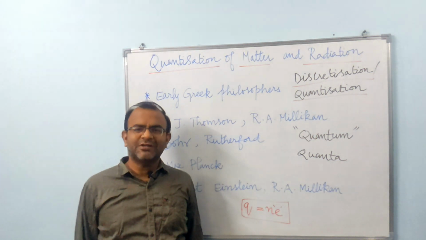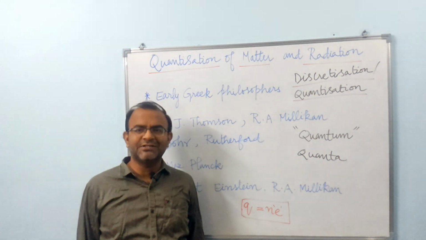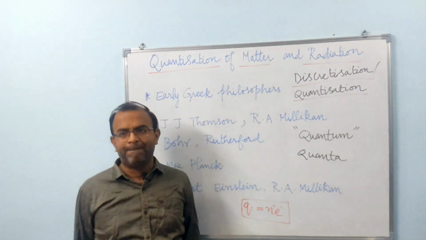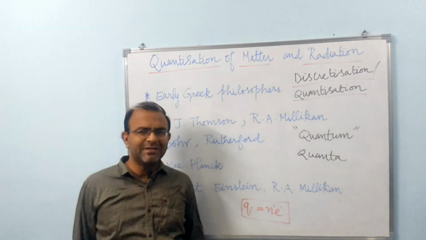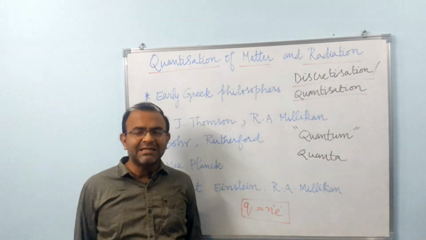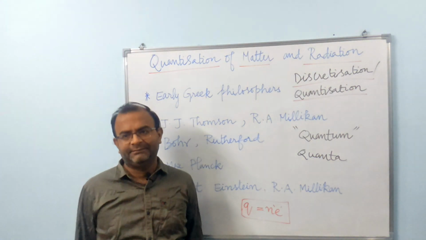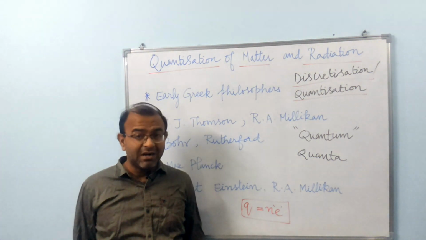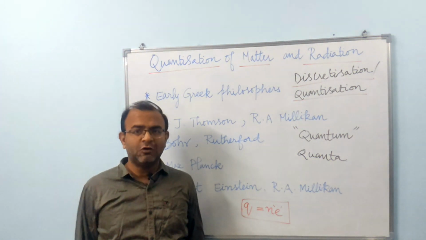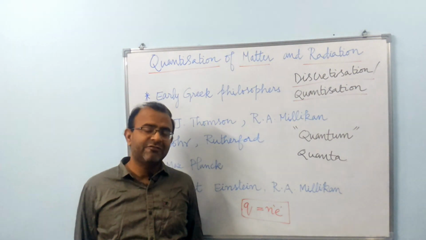The discovery of nuclear structure and its composition posed serious questions about the quantum of matter. The crux of these questions is regarding the ultimate building block of matter. As per our current understanding, quarks and leptons can be considered as the quanta of matter.